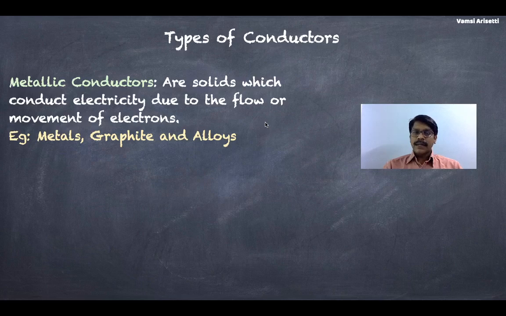So what are metallic conductors? Solids which conduct electricity due to the flow or movement of electrons from one end to the other are called metallic conductors. We have already seen these examples: metals such as silver, copper, gold, aluminium, graphite, the non-metal, and most of the alloys are conducting in nature.